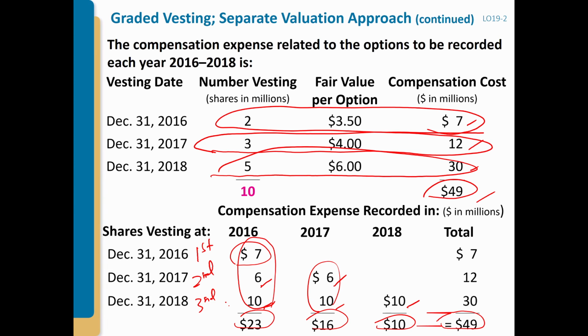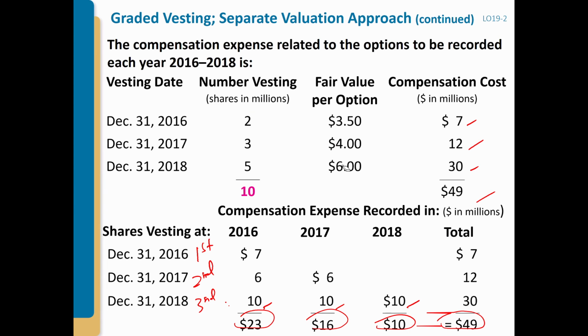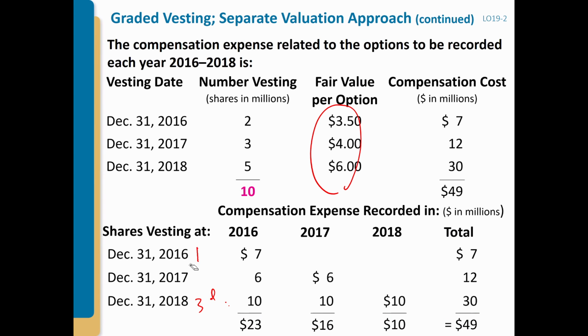Question on that? I see the fair value is given. Fair value? You mean those ones? Yes. Yeah, it is. Remember, we use a model to estimate these fair values. So this is again what I talked about last time. This is not a finance class, so those numbers will be given. If you want to know how to estimate those numbers, you need to take a finance class to learn that.